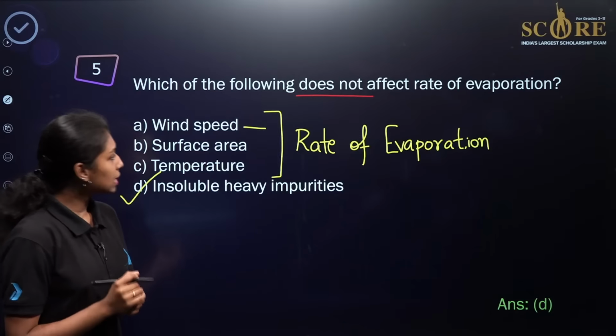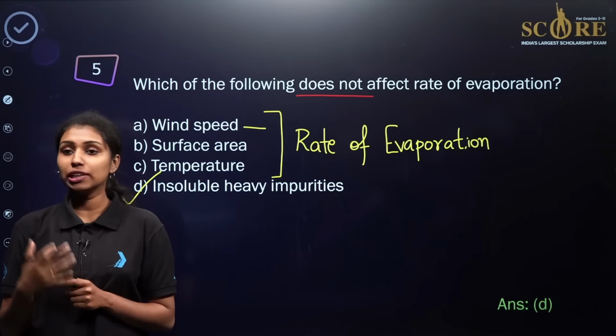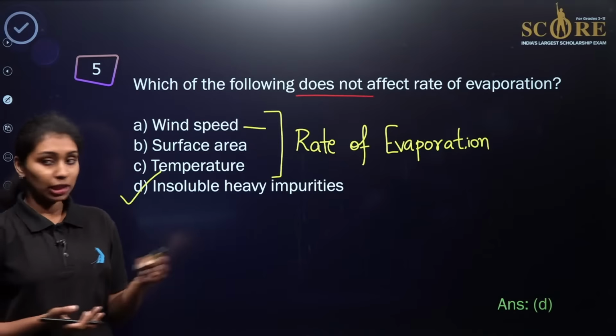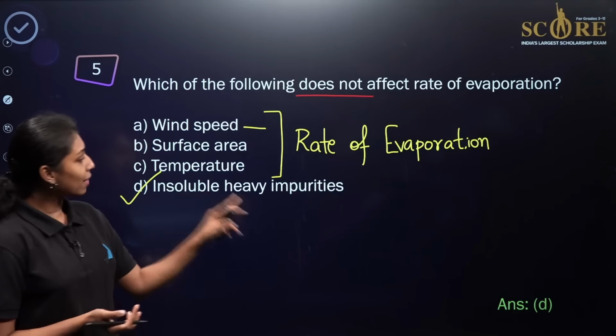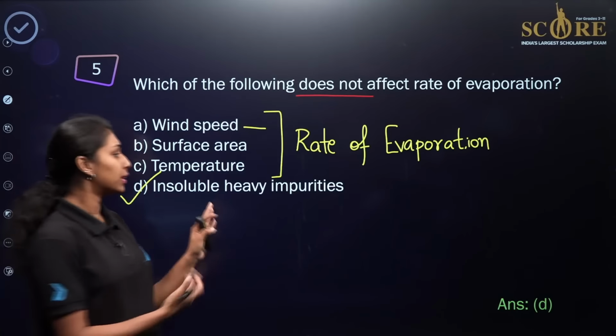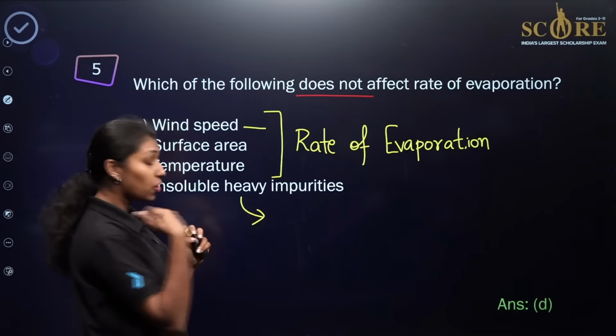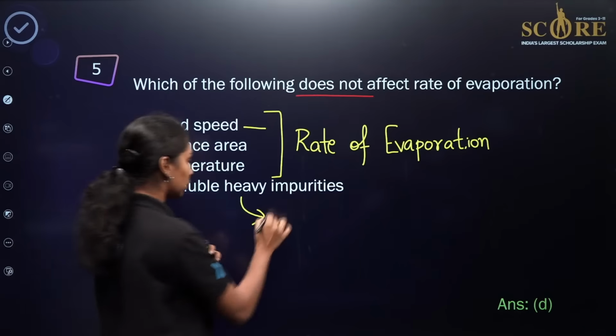Renu Sharma, I hope it is clear. Surface area is already depending upon the evaporation. But if you are asking about the case of insoluble heavy impurities, for example, if you are taking sand or pebbles in water, it does not affect the rate of evaporation.